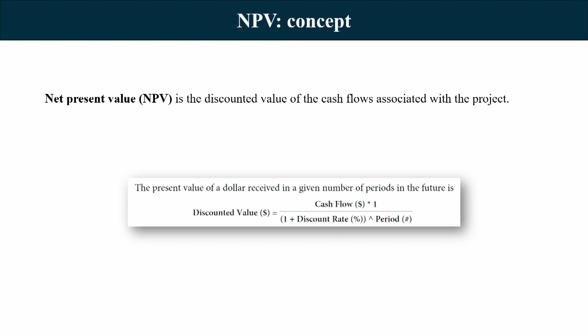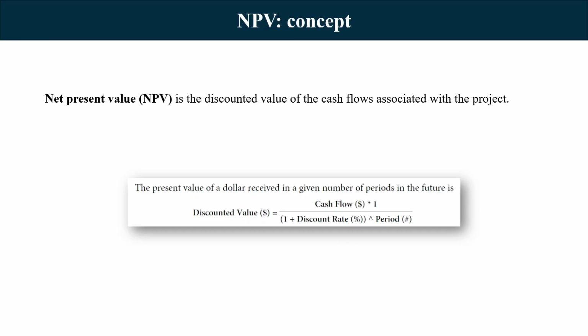The present value of a dollar received in a given number of periods in the future is calculated by the cash flow in absolute terms in the future, divided by 1 plus the discount rate. The discount rate can be your rate of inflation, or how the value of money depreciates, right. So, it is cash flow divided by 1 plus discount rate to the power period.